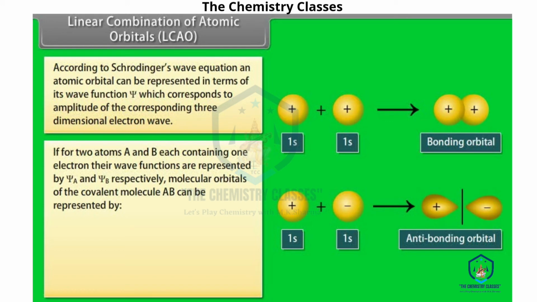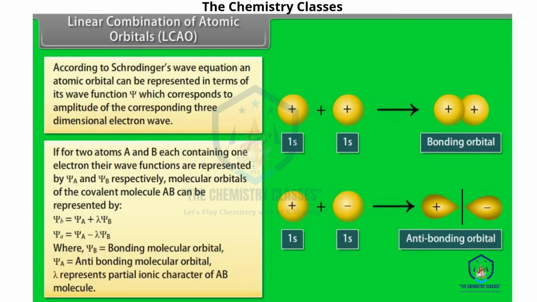Molecular orbitals of the covalent molecule AB can be represented by psi B equal to psi A plus lambda psi B, and psi A equal to psi A minus lambda psi B, where psi B is the bonding molecular orbital and psi A is the anti-bonding molecular orbital. Lambda represents partial ionic character of the AB molecule.